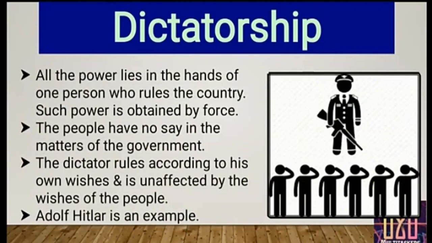And is unaffected by the wish of the people, means the dictator who rules the country, he or she won't bother about the feelings of the people, or whether people are happy or unhappy. Means the dictator never bothers about all these things. The dictator only rules according to him or herself. Now Hitler, that is Adolf Hitler, is the best example of dictatorship.